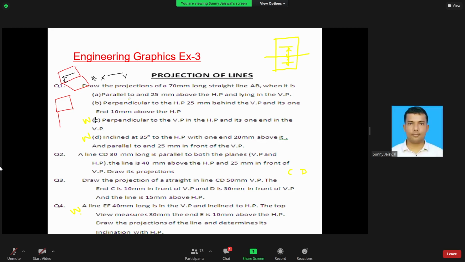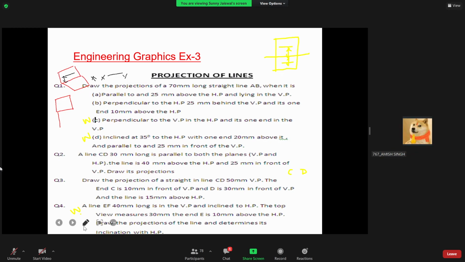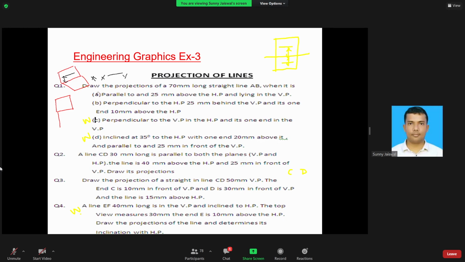So the line is perpendicular to the horizontal plane, 25 mm behind the vertical plane, and its one end is 10 mm above the horizontal plane. Can you imagine this? Yes, sir. Suppose if I try to draw it, it is very difficult for me, but I will try.